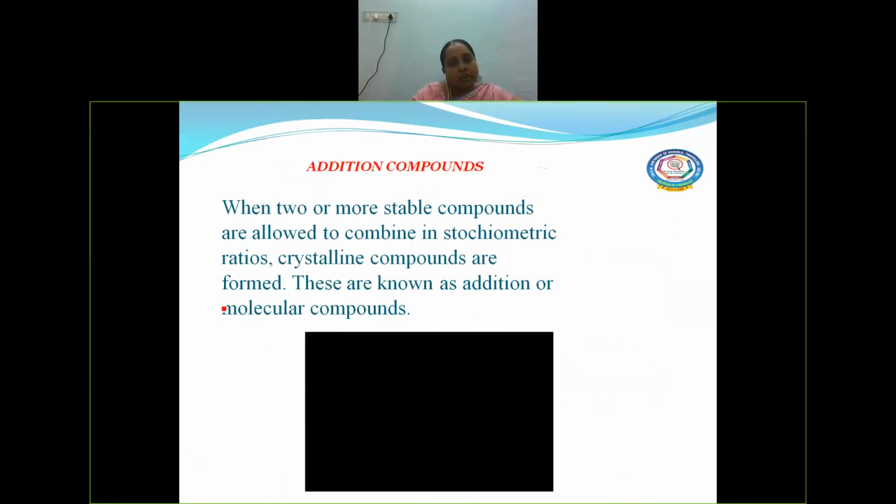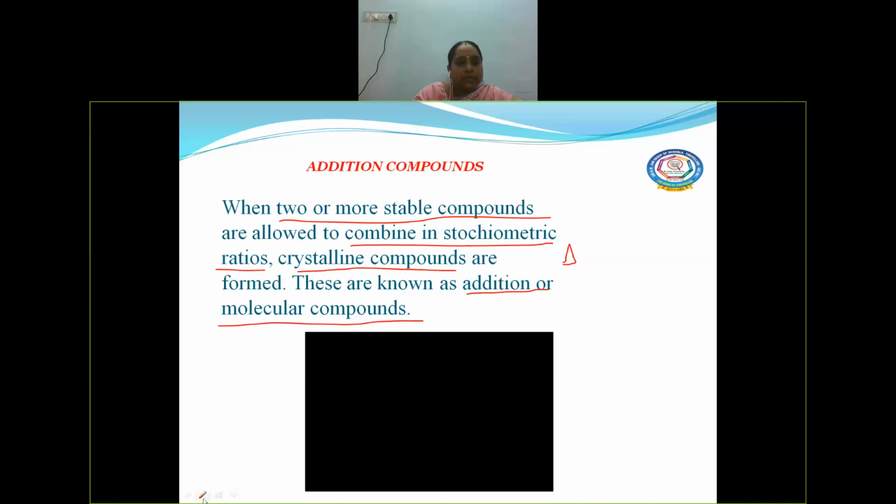Actually, these coordination compounds are a type of addition compound. What are addition compounds? Already I told you that when two or more stable compounds are allowed to combine in stoichiometric ratios, then a crystalline compound will be formed as a result. On heating, we'll be getting the crystalline compound, and such compounds are called addition compounds.